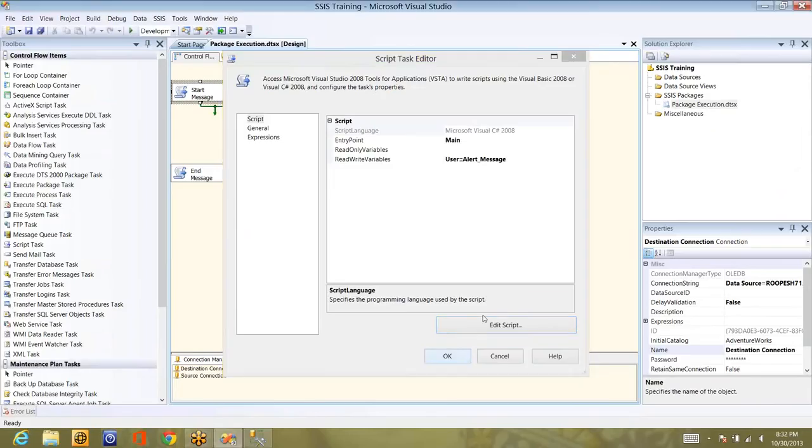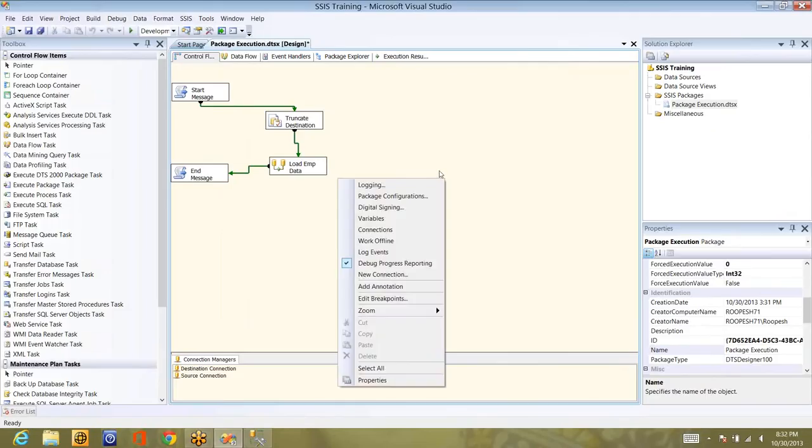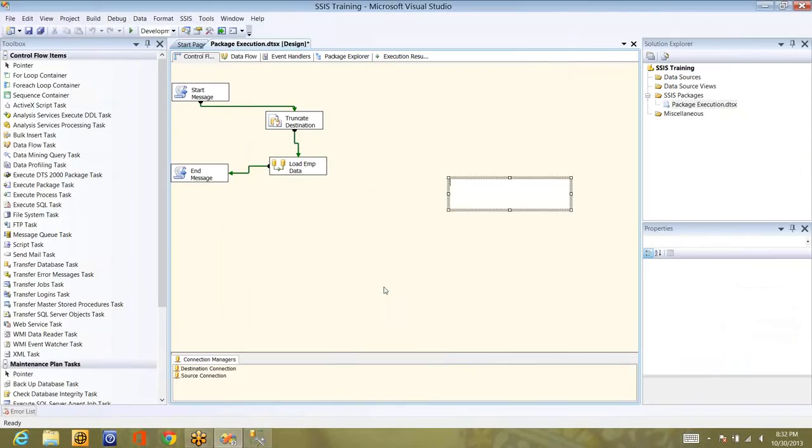Now let's see where all you can execute the package. Execution can be taken from four different locations, four different places. The first one is BIDS. In BIDS you can do that.